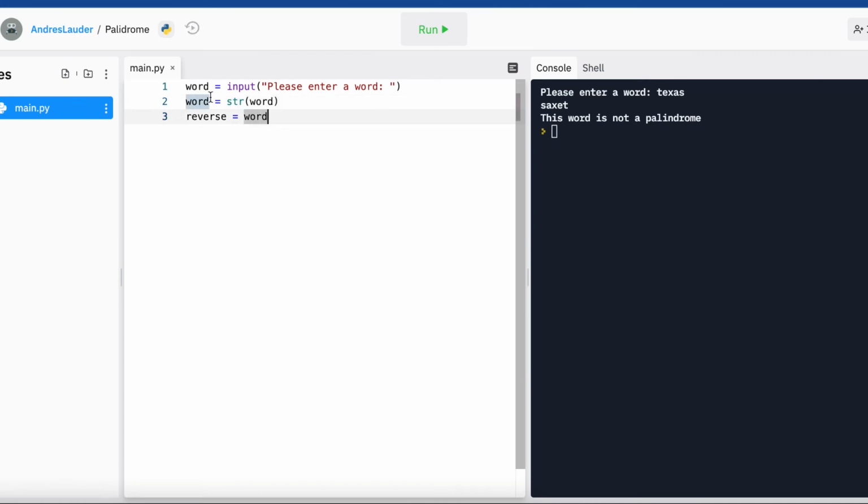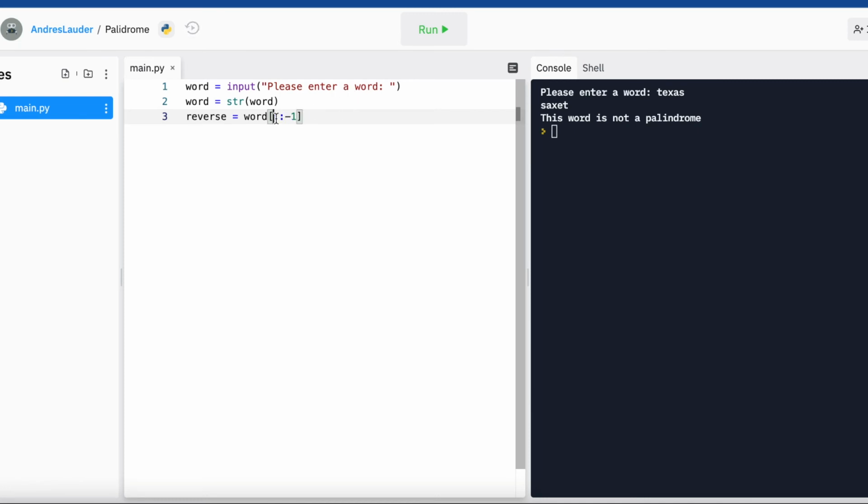Right, so we have word, and if word is equal to a string, that's essentially what's happening here, then reverse word. So word, it's a lot of word. What's up, word? Sorry. If word is spelled backwards, then we'll get to the rest of the logic later on.